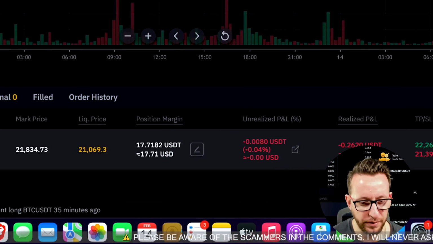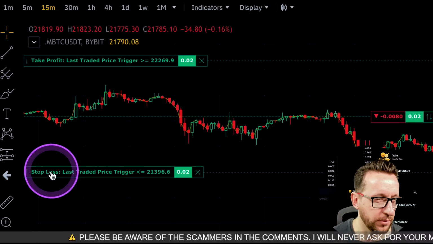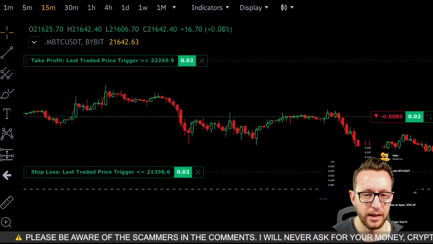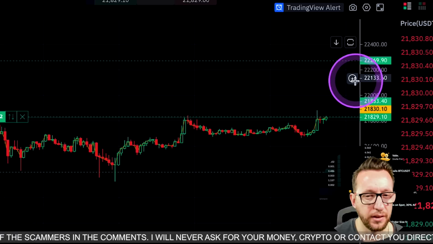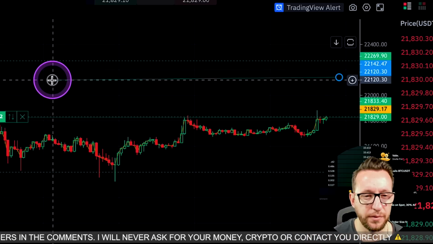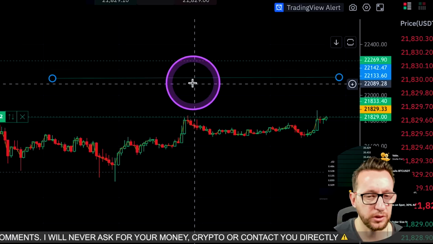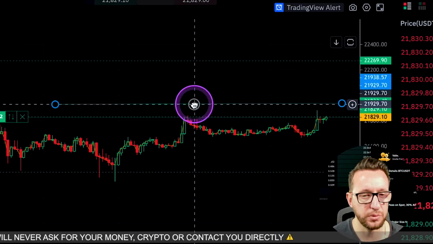We have the profit and loss, which is normal. We have our stop loss here, our take profits up here. If there had been several take profits, it would have worked out the perfect amount for each of the take profits, and you would have had several stop losses, with take profits in between this one here.